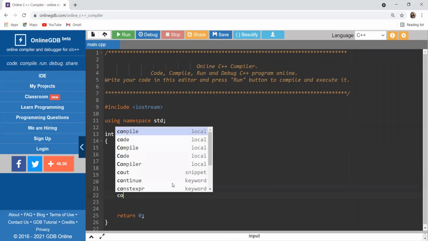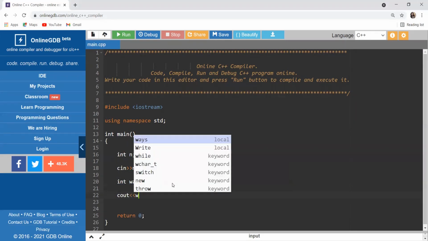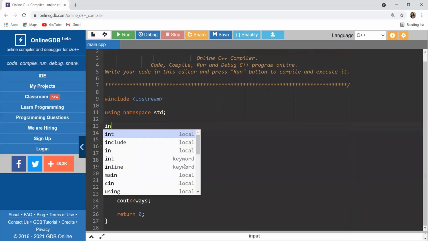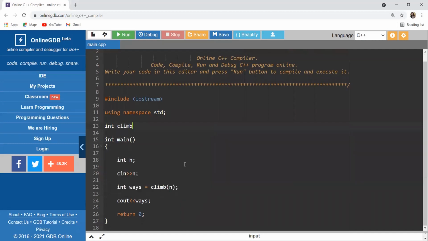And here I'll be simply printing this variable, that is ways. Fine. So now we have to write our actual logic in the climb function. As this is returning an integer value, we have to take this as integer type.